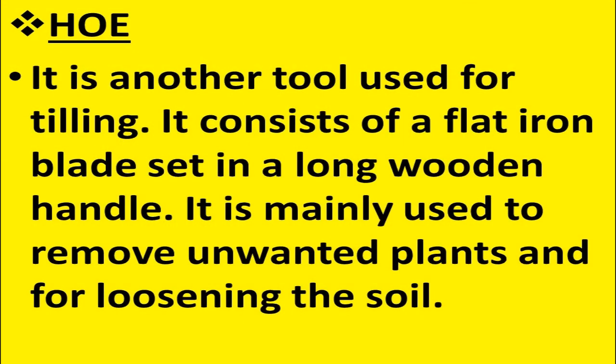Now we will see what a hoe is. It is another tool used for tilling. It consists of a flat iron blade set in a long wooden handle. It is mainly used to remove unwanted plants and for loosening the soil. So the hoe consists of a flat iron blade which is connected with a long wooden handle. And what is its use? It is mainly used for removing the unwanted plants and also for loosening the soil.